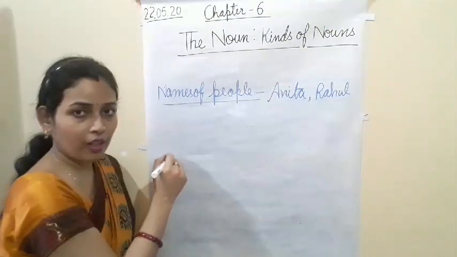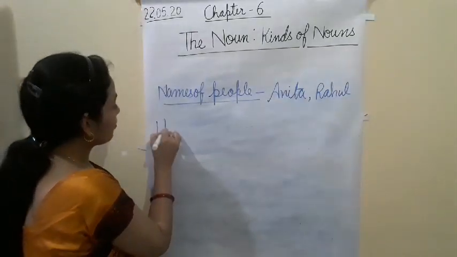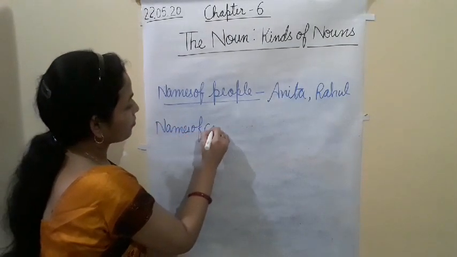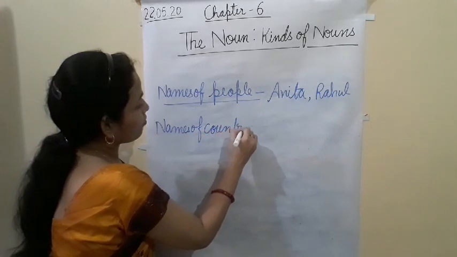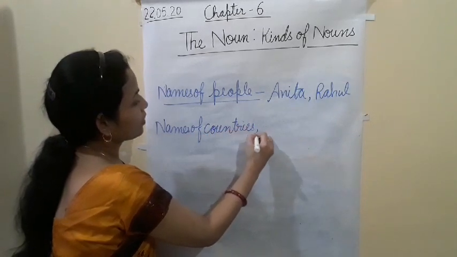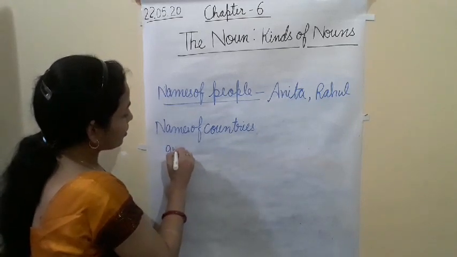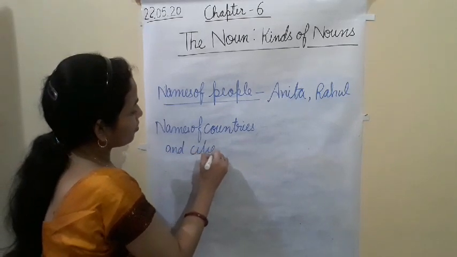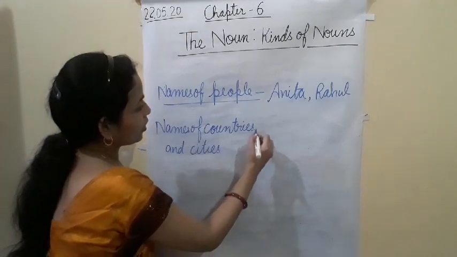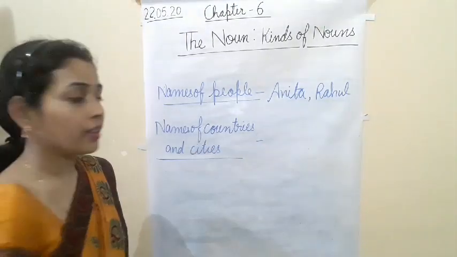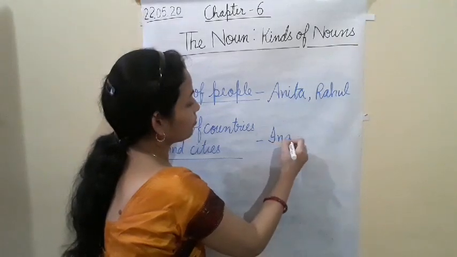Two examples I will give. Okay. Names of countries and cities. Okay. Names of countries and cities. So country name India.